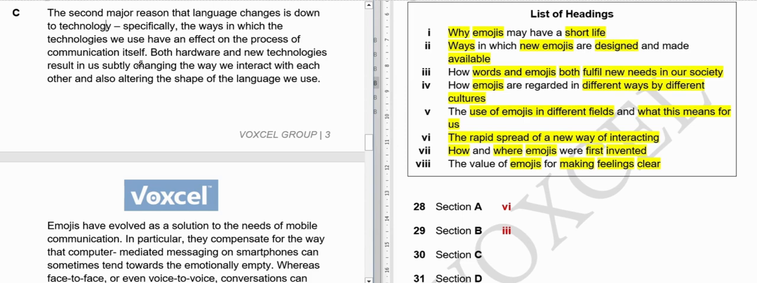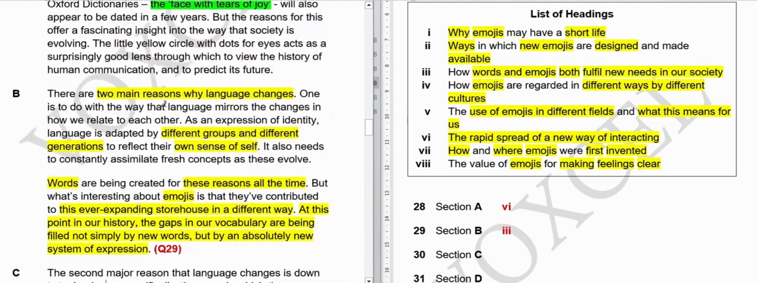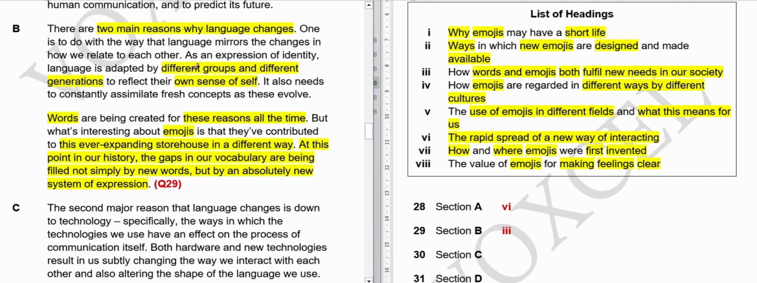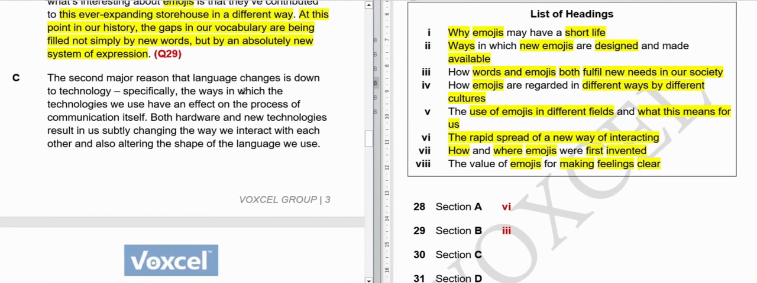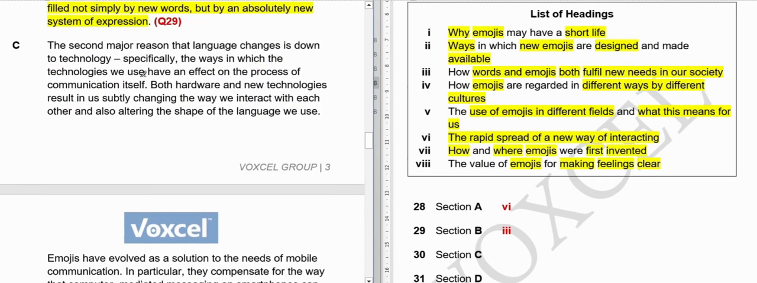So, C paragraph is saying that the second major reason, so the first major reason is that there are two reasons why. One is to do with how we relate with each other, and for that it is constantly changing our relation. So we need words and emojis. And second reason is technology, specifically the ways in which technologies we use have an effect on the process of communication itself. So second is the effect of technology. Okay, let me mark this: effect of technology on communication itself.